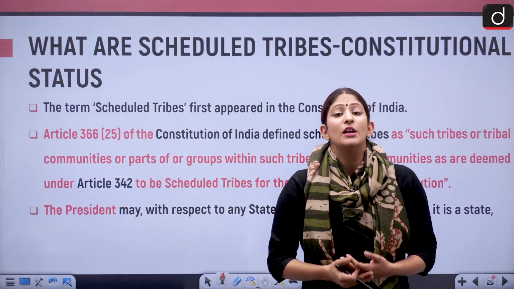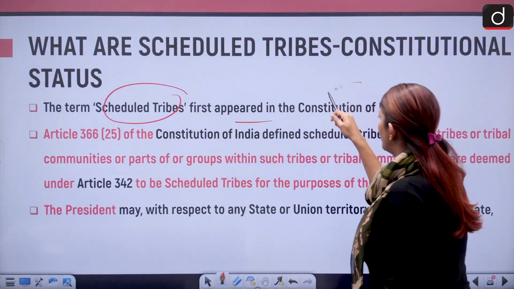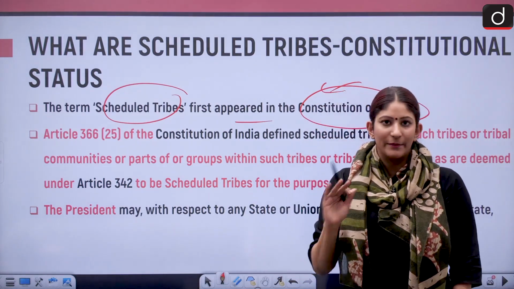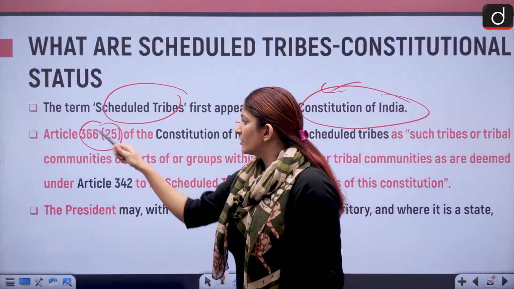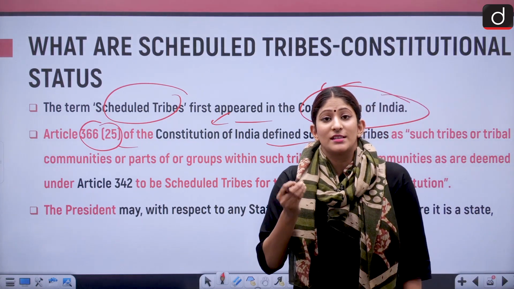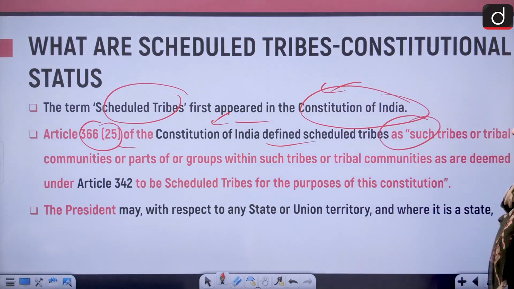Now, according to the constitution, what is the constitutional status? The term scheduled tribe first appeared in the Constitution of India, and there are some articles dedicated to them. Kindly pay attention that Article 366 Clause 25 of the Constitution of India has defined. Of course, I am going to read this because it is the language of the Constitution, and I cannot use my own language. It defines scheduled tribes as such tribes or tribal communities or parts of a group within such tribe or tribal community as are deemed under Article 342 to be scheduled tribes for the purpose of this constitution.